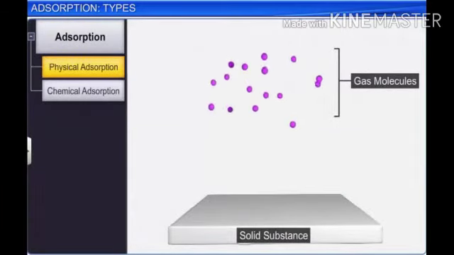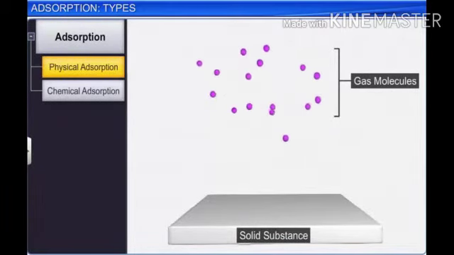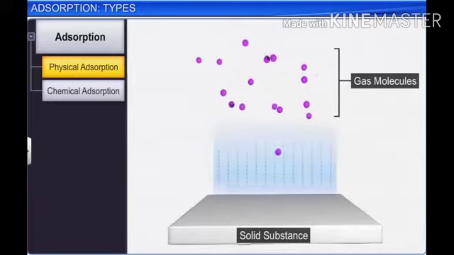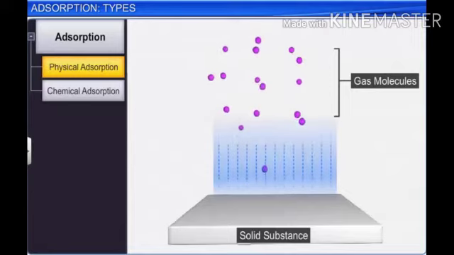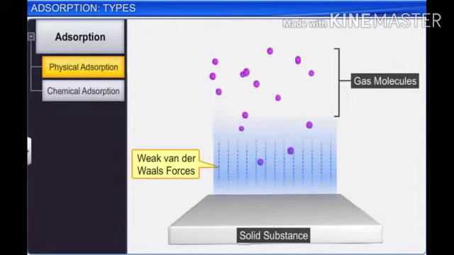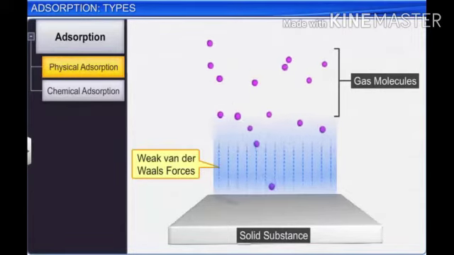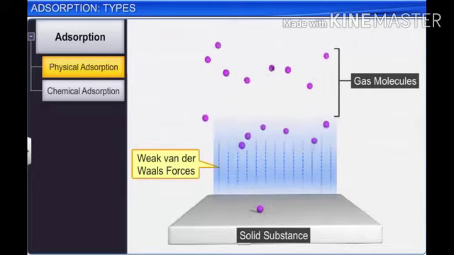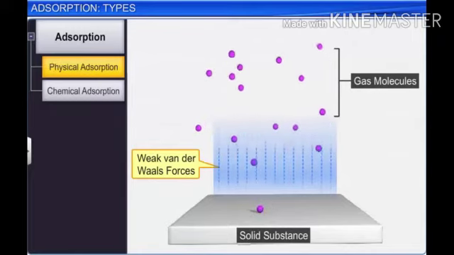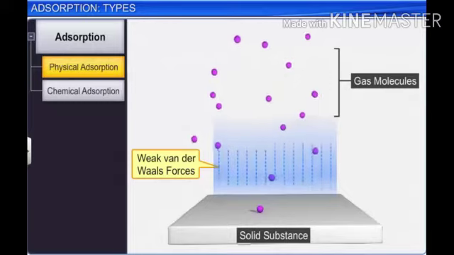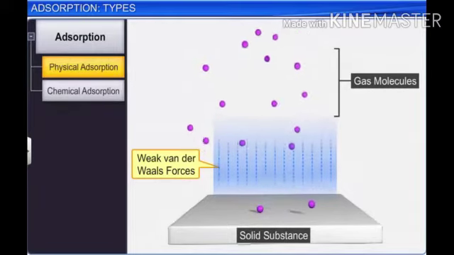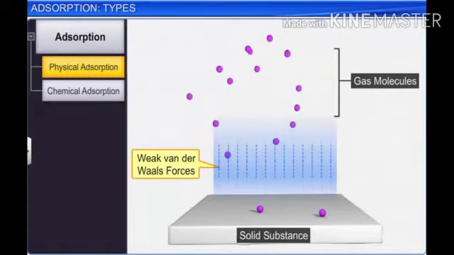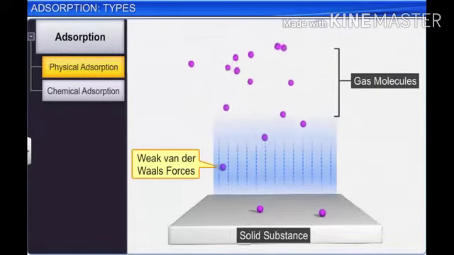Now let us discuss physical adsorption first. When a gas is held on the surface of a solid by van der Waals forces, which are weak intermolecular forces of attraction, without resulting in the formation of any chemical bond between the adsorbate and adsorbent, then it is called physical adsorption. It is also known as van der Waals adsorption or physisorption.